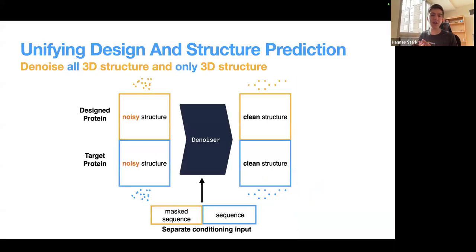And how this is solved in our model is that we start from complete noise for both the target protein and for the design protein, and then only produce 3D coordinates. The only output of the model is a 3D point cloud. And the sequence of the target is just fed in as additional conditioning information to the diffusion model.